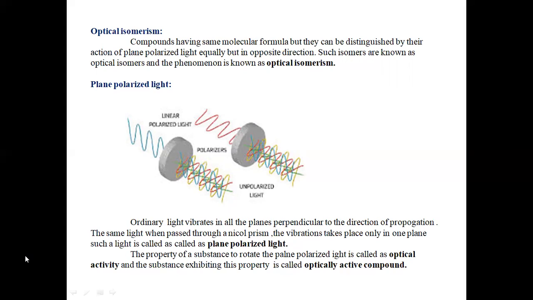So the property of a substance to rotate plane polarized light is termed optical activity, and a substance exhibiting this property is called an optically active compound.